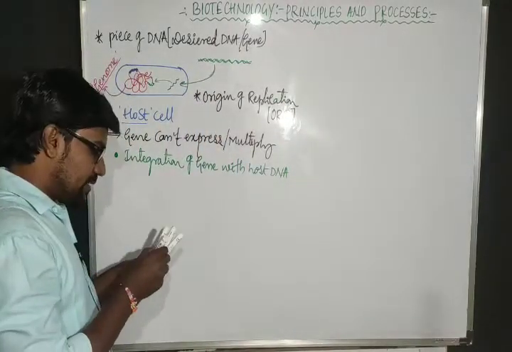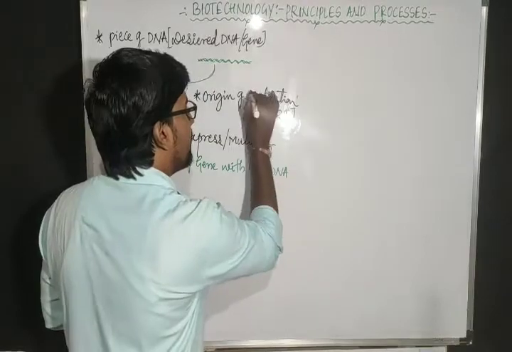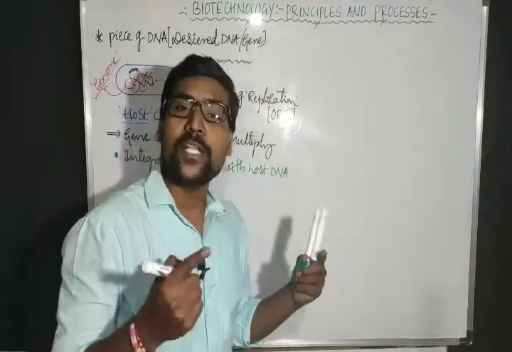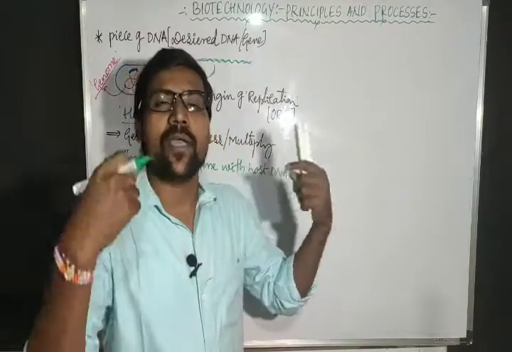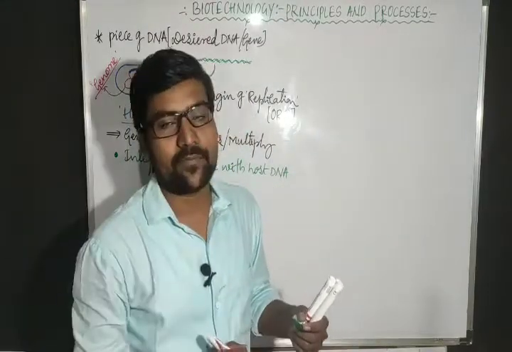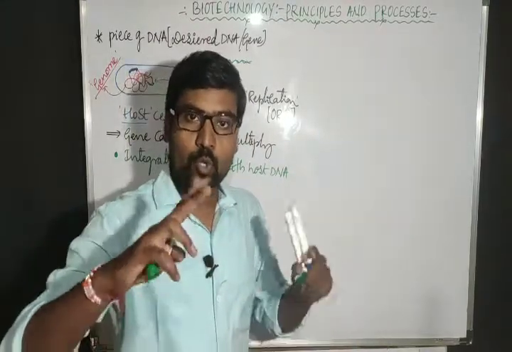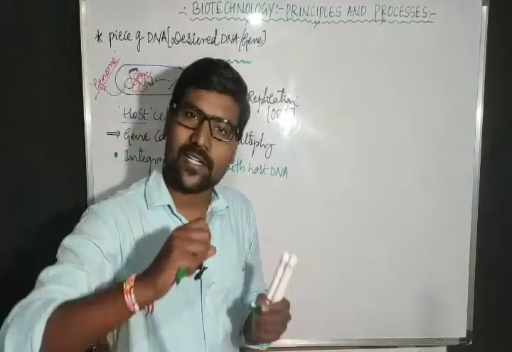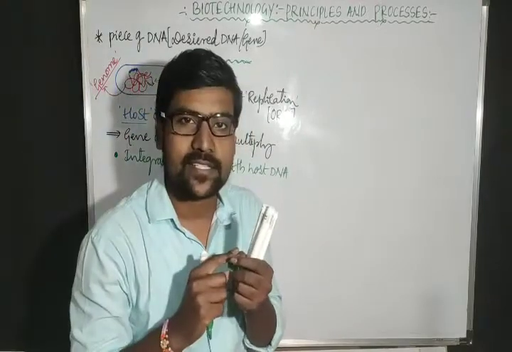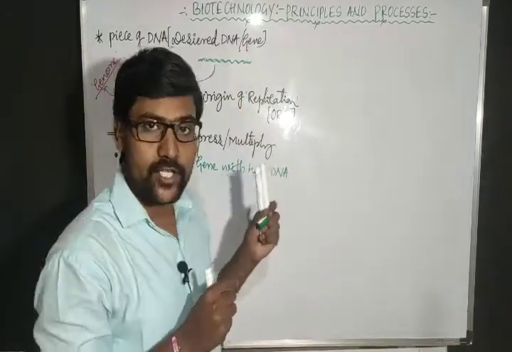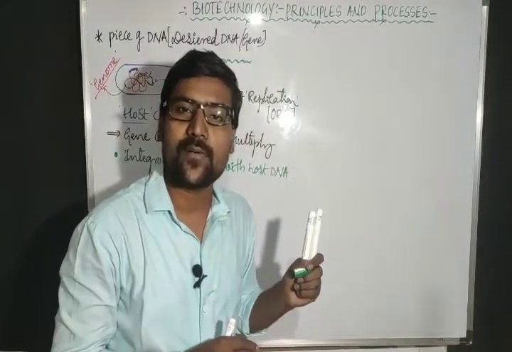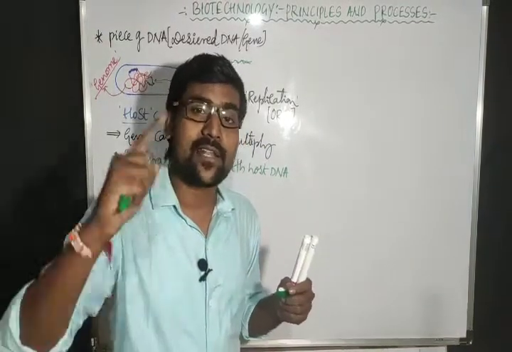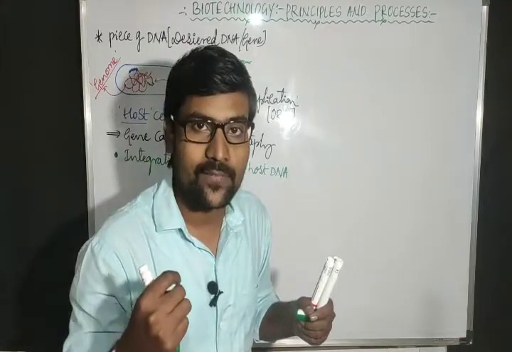And already we know this process, replication. Replication means the process of doubling, or multiplication, or amplification of DNA. One DNA becomes 2, 2 becomes 4, 4 becomes 8, 16, 32, 64, like that. The DNA number goes on increasing. By which process? Replication. Already we have studied this process in our molecular basis of inheritance chapter. Replication, transcription, translation: 3 steps we have already studied.